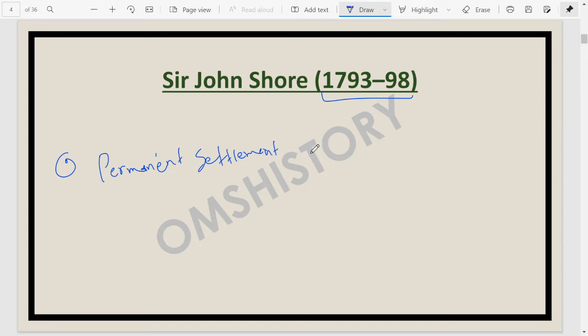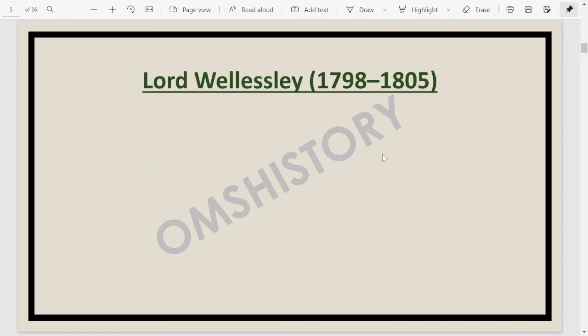Permanent settlement was introduced in 1793, and he played an important role as the president of the Board of Revenue at that time. His governor generalship was uneventful, but he carried forward the permanent settlement, which was introduced in the Bengal Presidency.